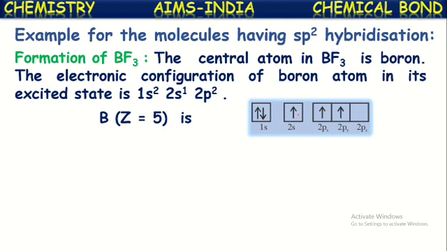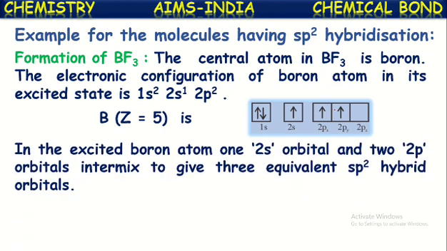Actually, this electron should be here in the ground state, but when it gained energy, it jumped from the s orbital to the vacant p orbital. That's why it became 1s2, 2s1, 2px1, 2py1. So if you observe, there are three unpaired electrons, one in each of the 2s orbital, 2px orbital and 2py orbital.